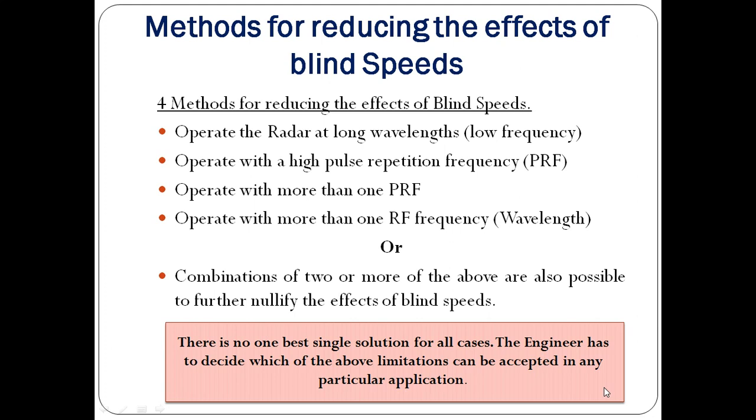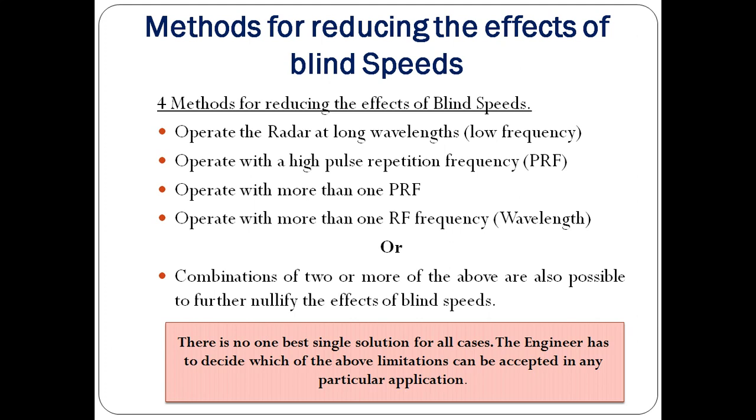Each of these methods has particular advantages as well as limitations. So there is no clear choice for us to use a particular method for any particular application. That's why in some circumstances it might be desirable to tolerate the blind speeds rather than accepting the limitations of these methods.